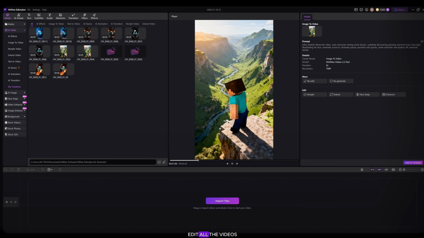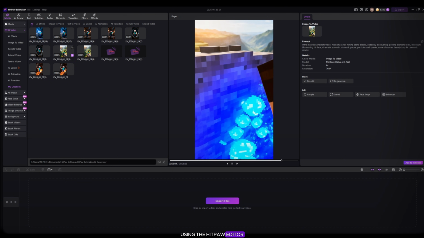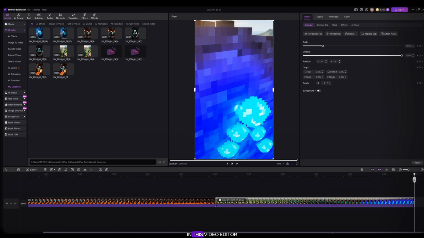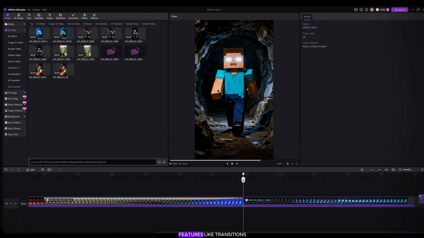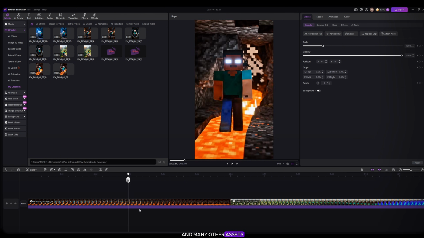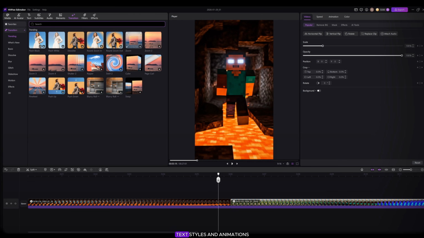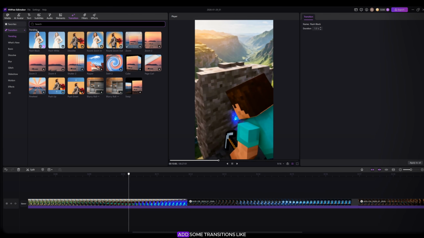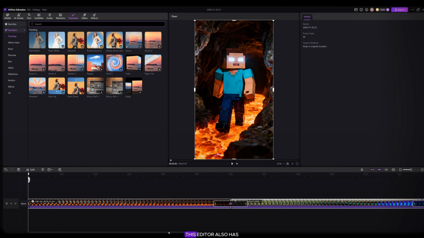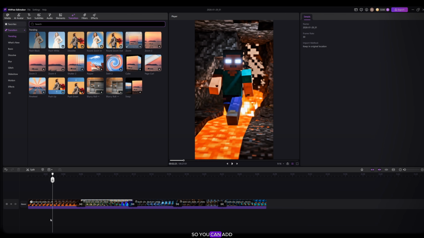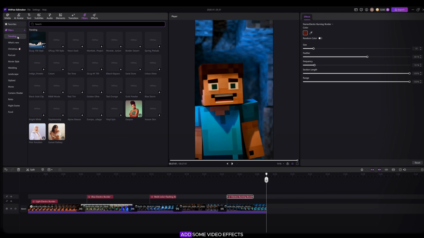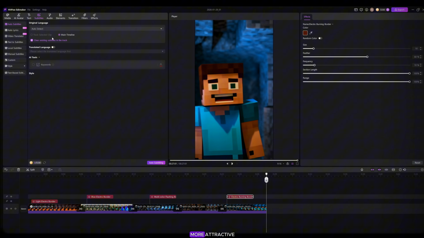Now it's time to edit all the videos using the Hitpaw editor. My friends, add all the videos to the timeline in Hitpaw. In this video editor, you will find many features like transitions, video effects, auto actions, and many other assets. You also get templates, text styles, and animations. Add some transitions, like black fade or any other style you like. This editor also has sound effects, so you can add different sound effects to your videos. Now, my friends, add some video effects to make your videos more attractive.